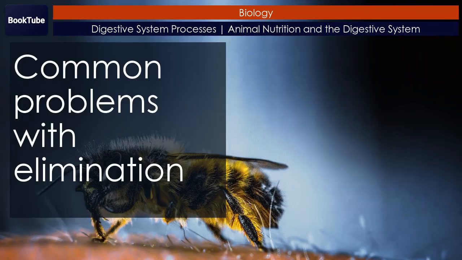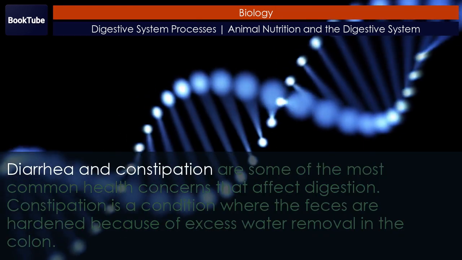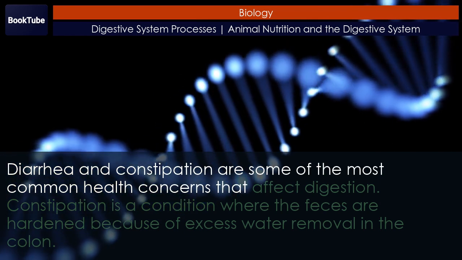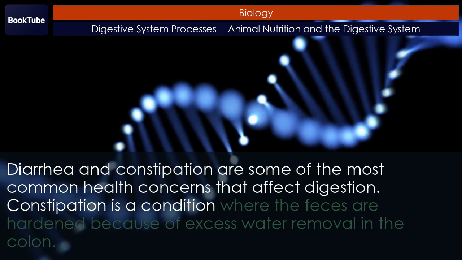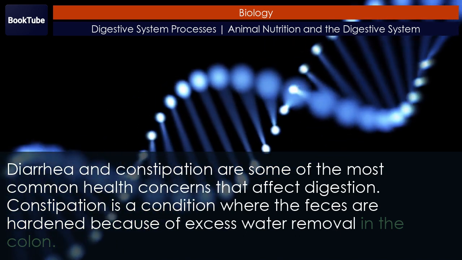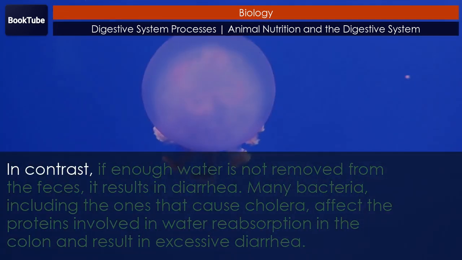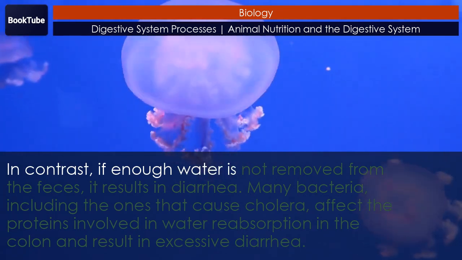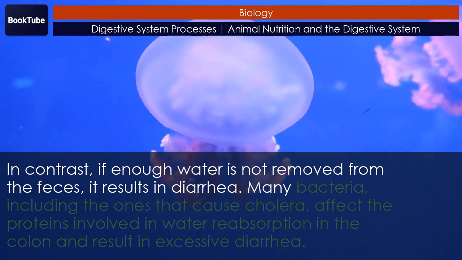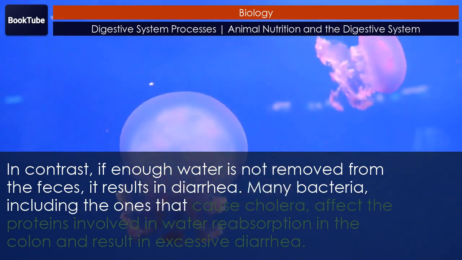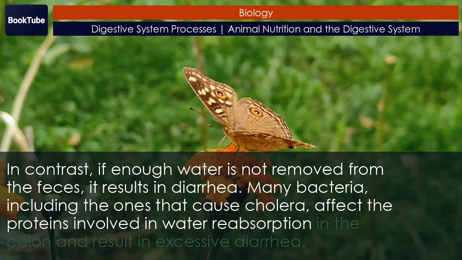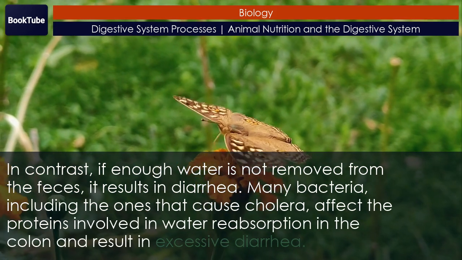Common problems with elimination. Diarrhea and constipation are some of the most common health concerns that affect digestion. Constipation is a condition where the feces are hardened because of excess water removal in the colon. In contrast, if enough water is not removed from the feces, it results in diarrhea. Many bacteria, including the ones that cause cholera, affect the proteins involved in water reabsorption in the colon and result in excessive diarrhea.